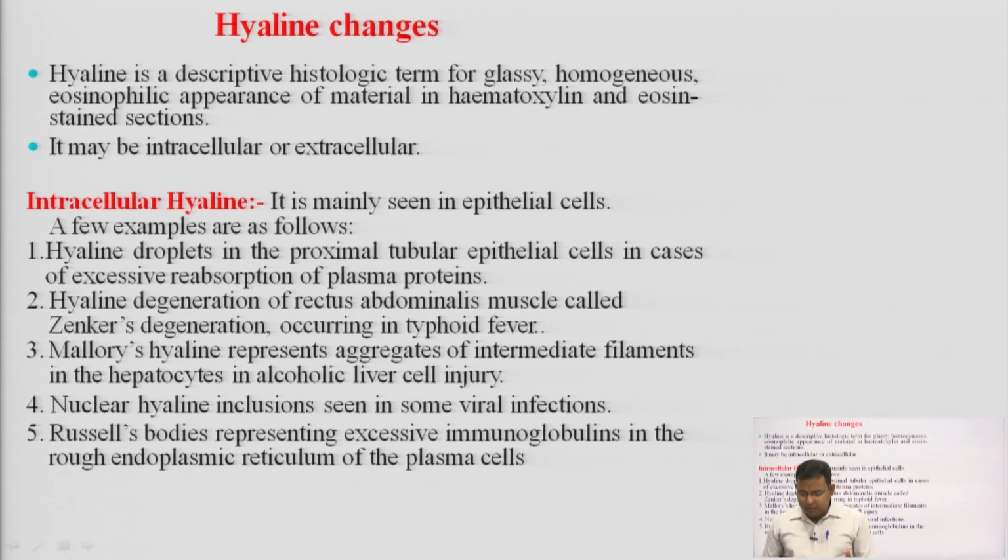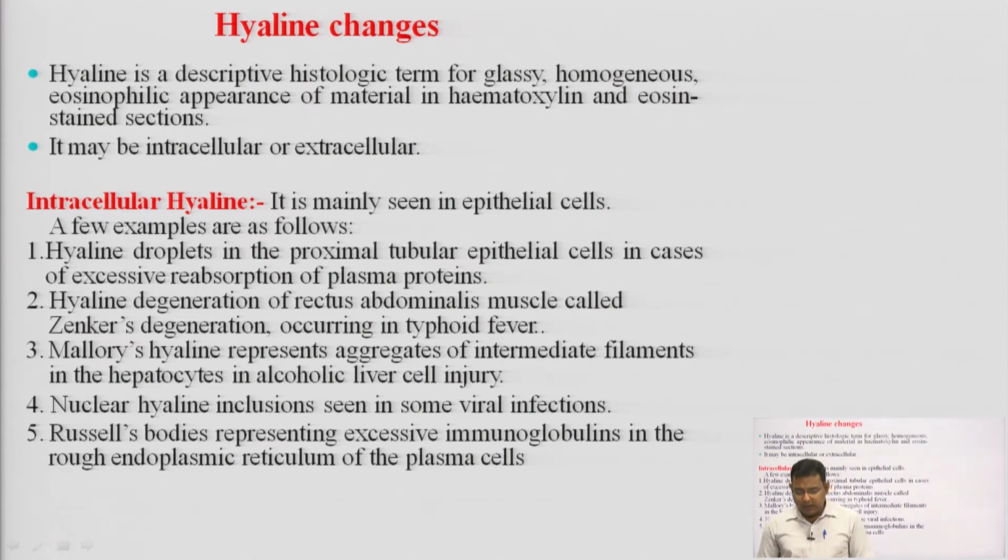Third one, Mallory's hyaline represents aggregates of intermediate filaments in the hepatocytes in alcoholic liver cell injury. You know, excess alcoholism causes liver cell injury, and in turn it causes liver necrosis. So, in that case, that is called Mallory's hyaline, which represents aggregates of intermediate filaments in the hepatocytes. Hepatocytes means liver cells, in which condition? In the alcoholic liver cell injury.